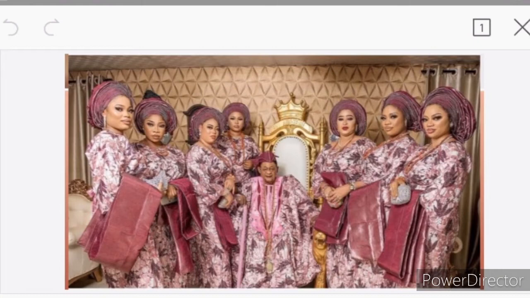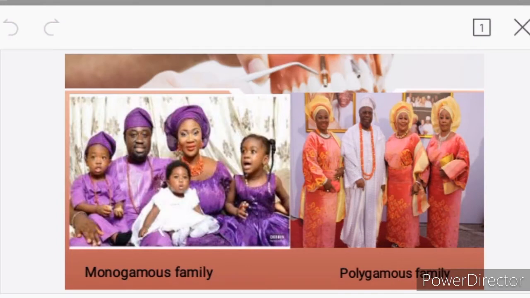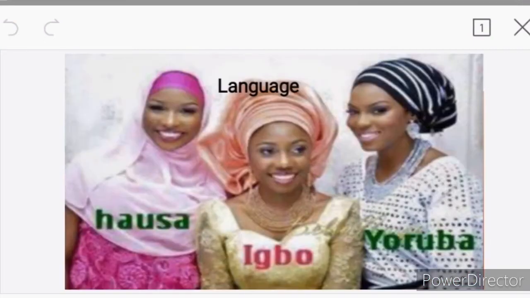And the second type of family system is the monogamous family, where a man marries just one wife. So you can see them side by side, the monogamous family with one wife and the polygamous family with more than one wife. The second aspect of culture we are going to talk about is language.